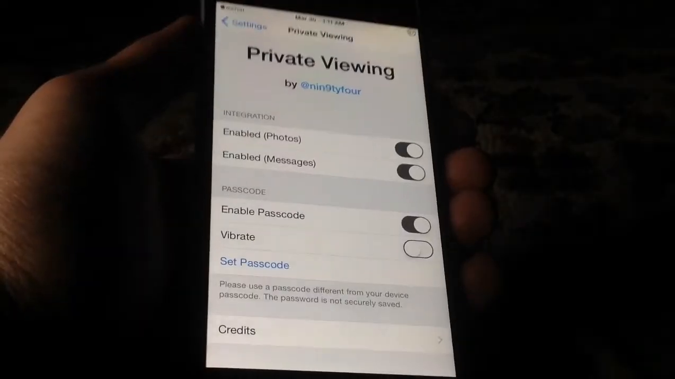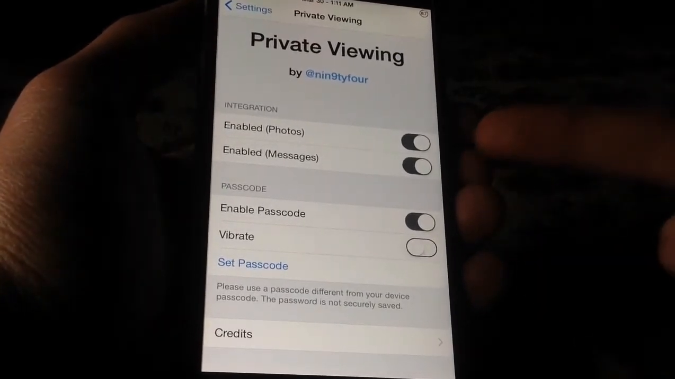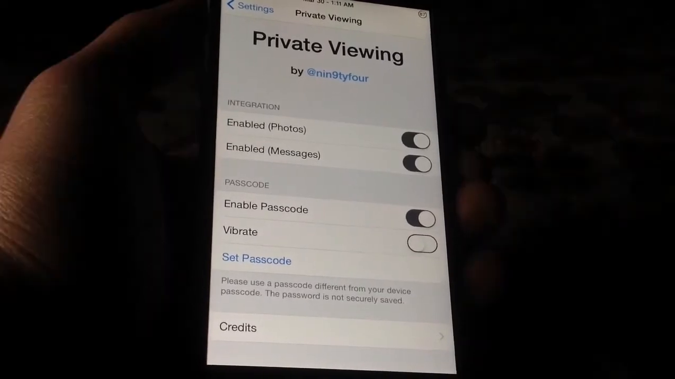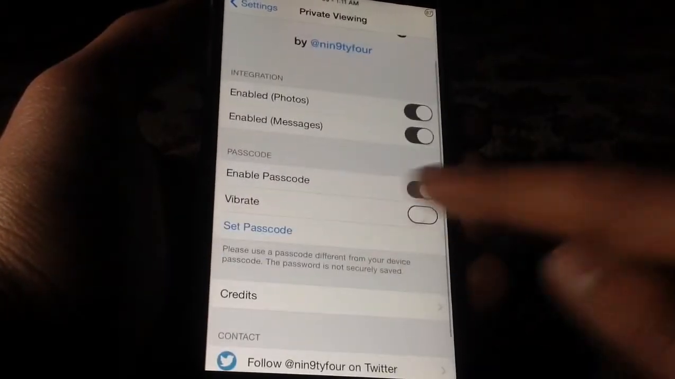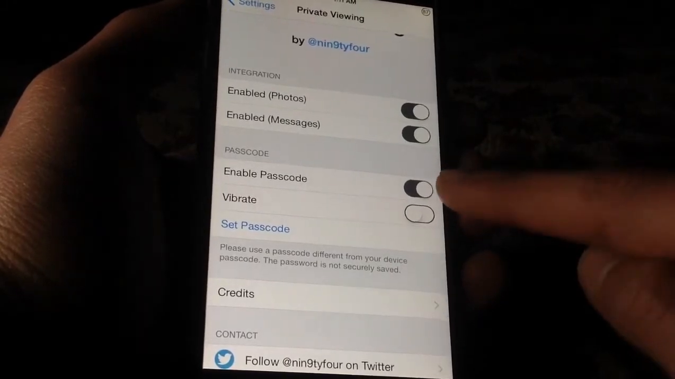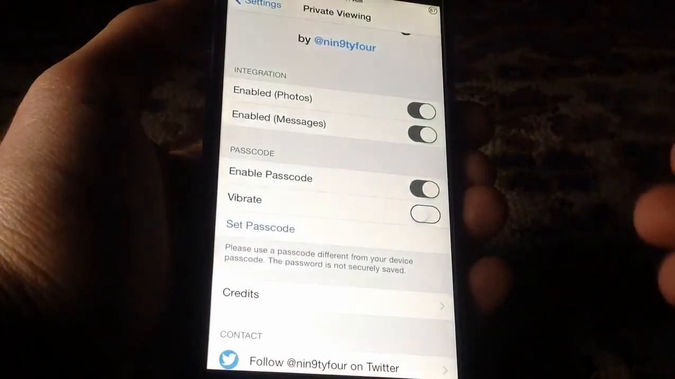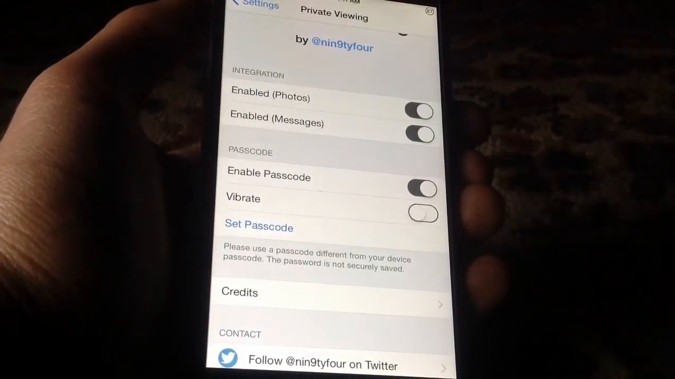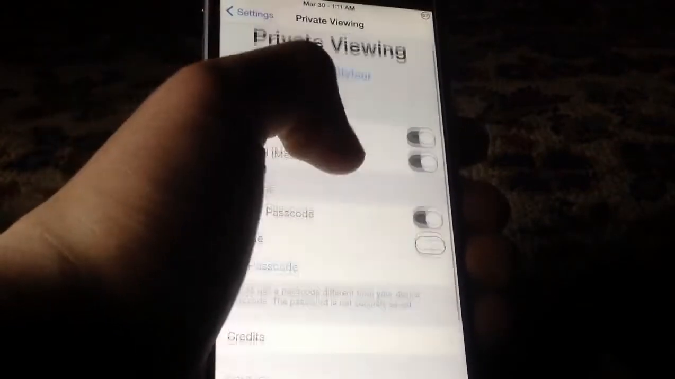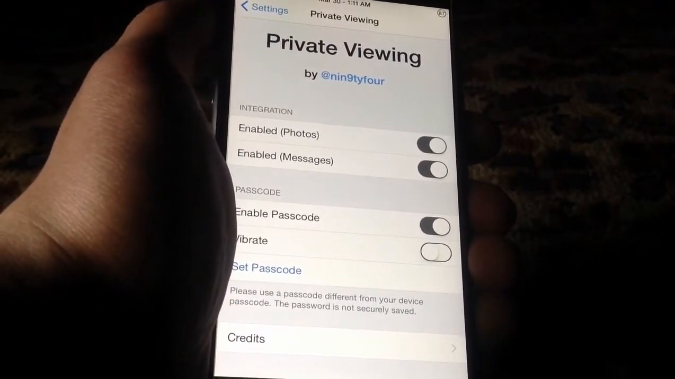As you can see here inside settings, you have Private Viewing. You have two switches up here, one for photos and one for messages. So yeah guys, this works for messages as well. And if you go right here, you'll find another switch called enable passcode, so you can enable that and of course set a passcode from right here as I showed you earlier, and you can have a vibrate feedback if you want. So yeah, this is simply it, and this is again Private Viewing, and it's a very useful Cydia tweak.